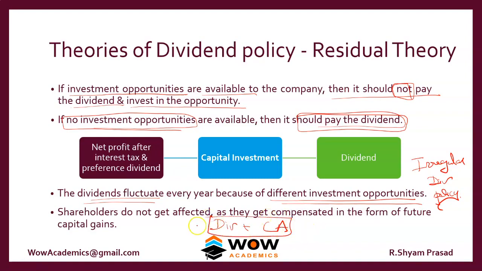So it works like this: if the company declares a high dividend, then he doesn't want much capital appreciation. But if the company declares no dividend, then he wants more capital appreciation. So it works vice versa. If the company can give both, then he will be very happy, but that doesn't happen at all. So the company can either increase one and decrease the other one, and vice versa.